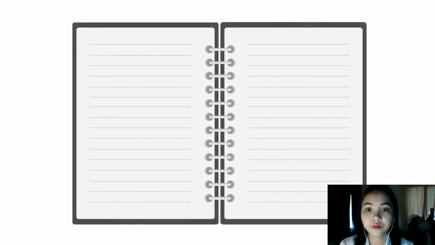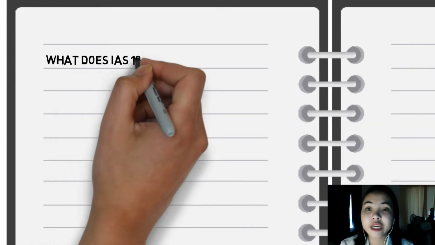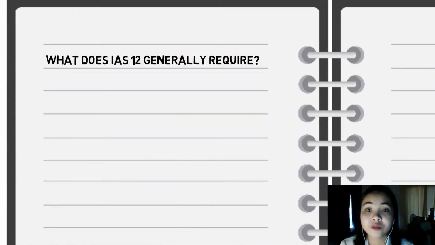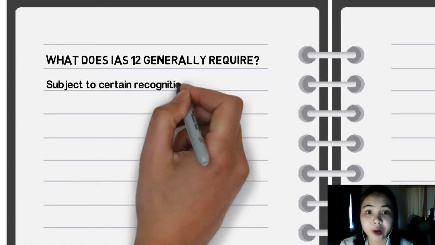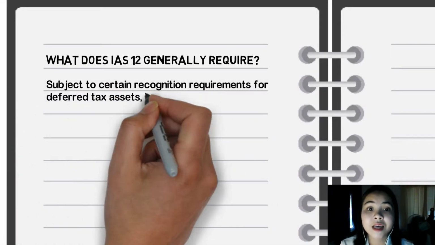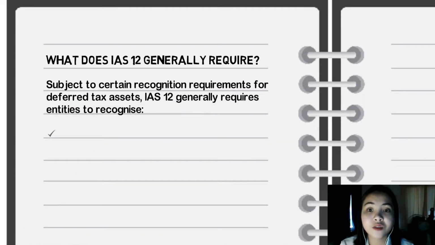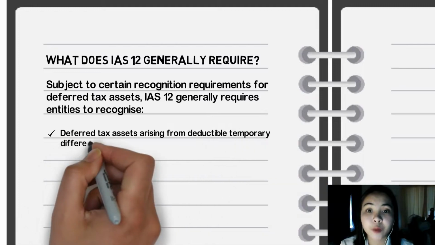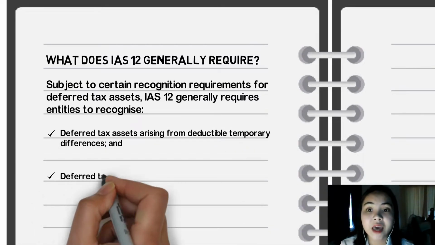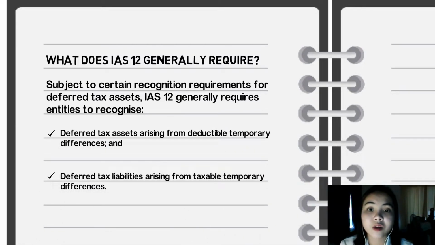So before we tackle the changes, let us first recap what IAS 12 generally requires. Subject to certain recognition requirements for deferred tax assets, IAS 12 generally requires entities to recognize deferred tax assets arising from deductible temporary differences and deferred tax liabilities arising from taxable temporary differences.